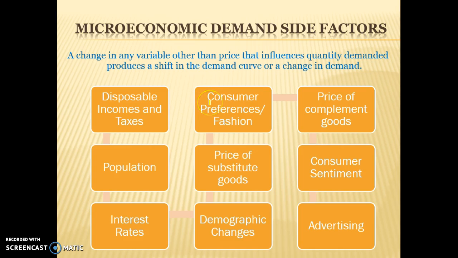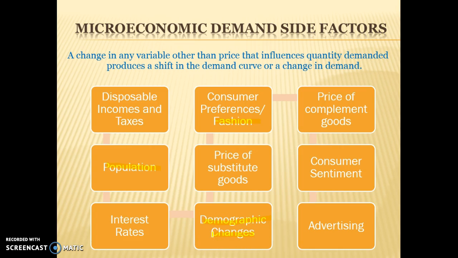If something comes into fashion, then the demand curve will shift to the right. So when Tarzos came into fashion, we demanded more at any given price, and therefore the demand curve shifts to the right. Good example. Price of complementary and substitute goods we'll look at in the next video, as well as consumer sentiment. Population: a higher population will lead to a higher demand at any given price because there's more people demanding that product.